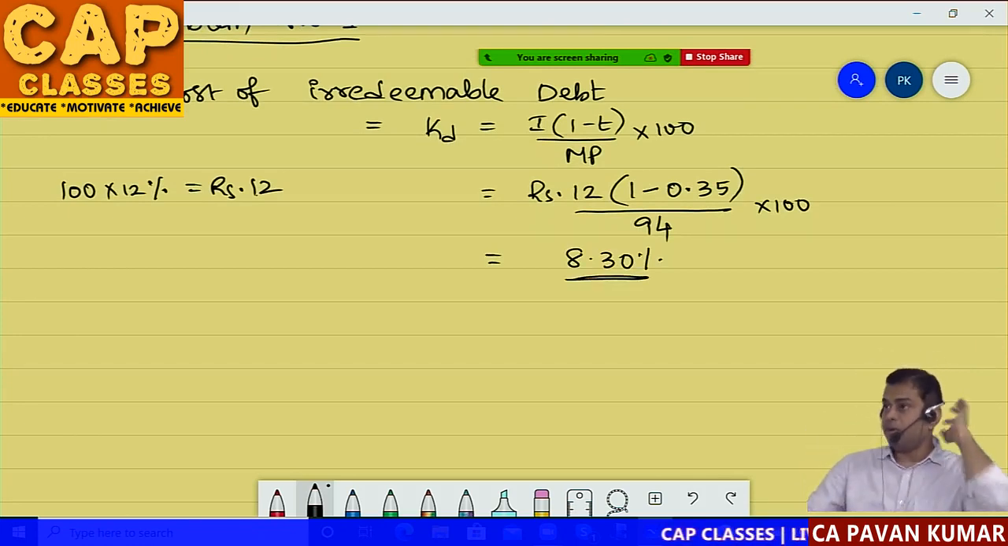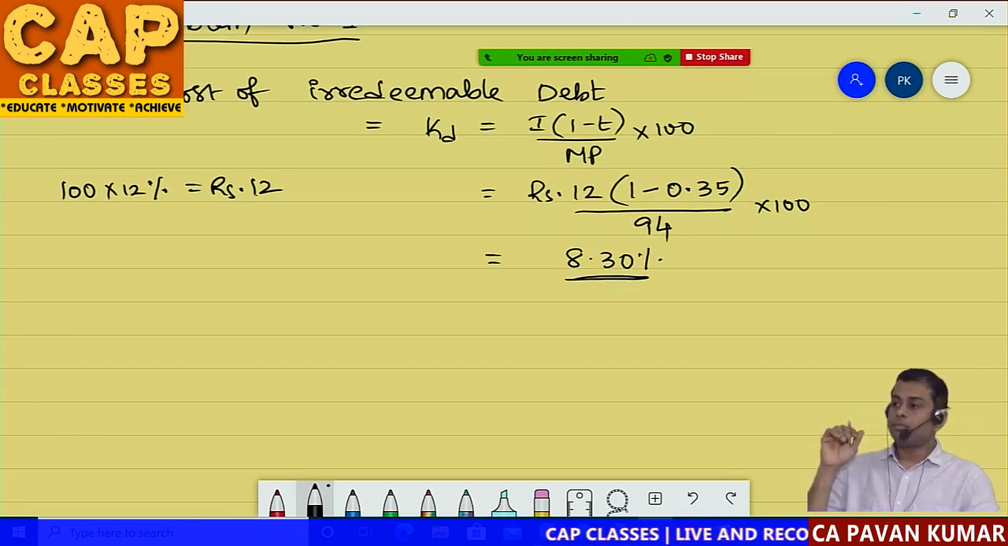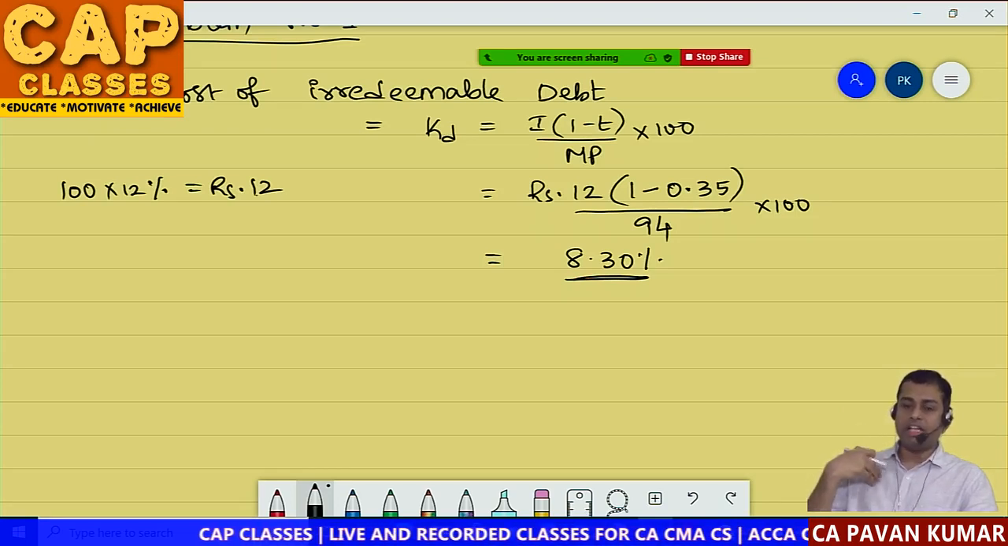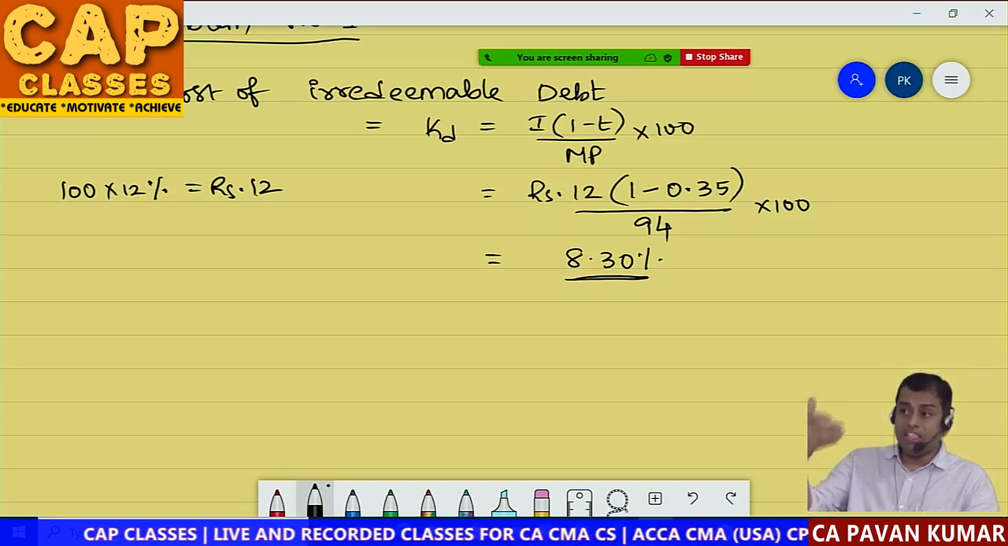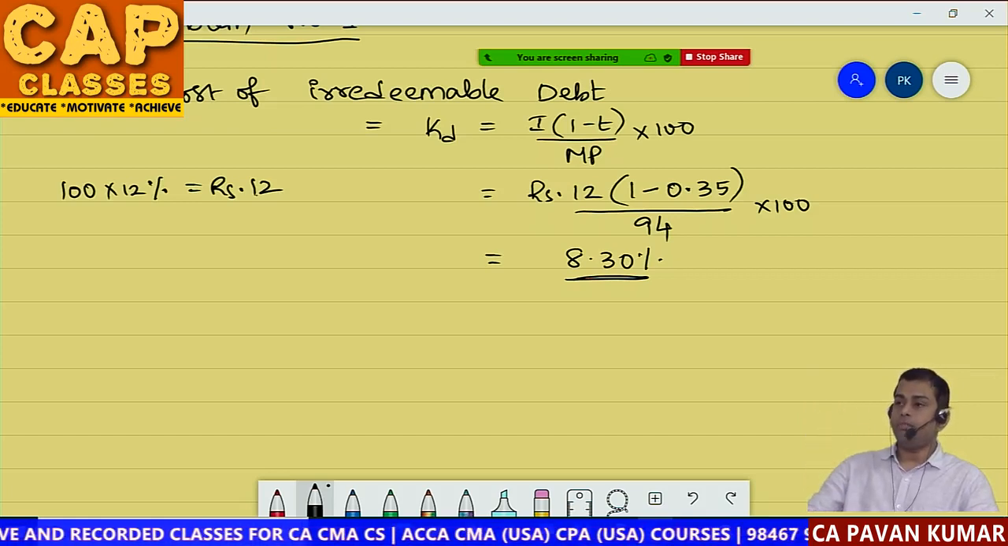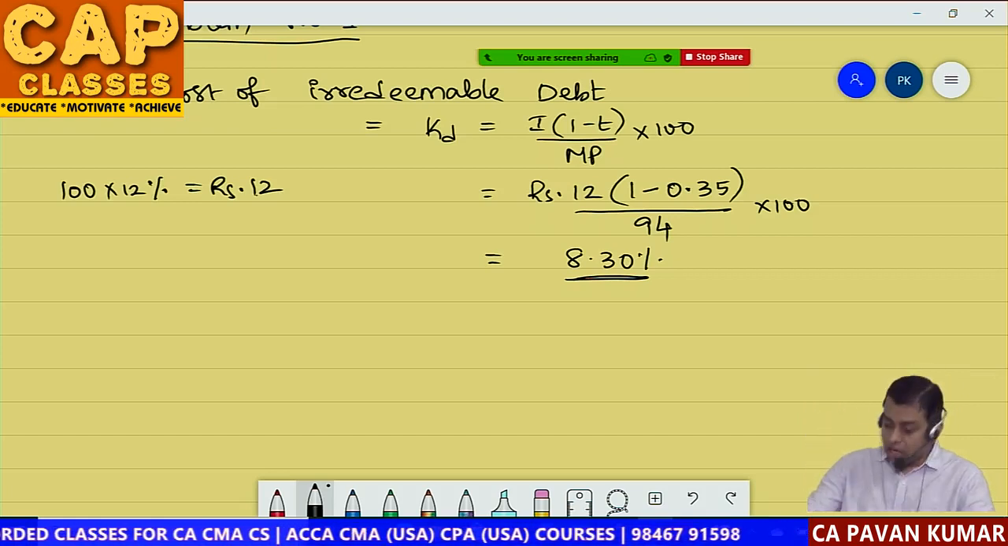8.30%. This is question number 1. Basic question. Are we done? Can I go to the second question? Again, I'm telling you, I really appreciate it if you are able to pick up numbers yourself, if you are able to solve it yourself. Okay? Chalo, let us go to question number 2.